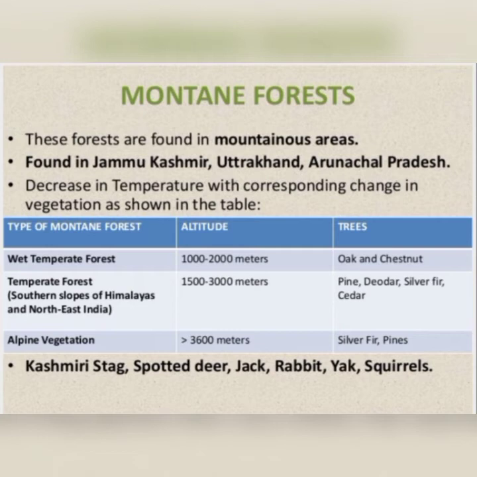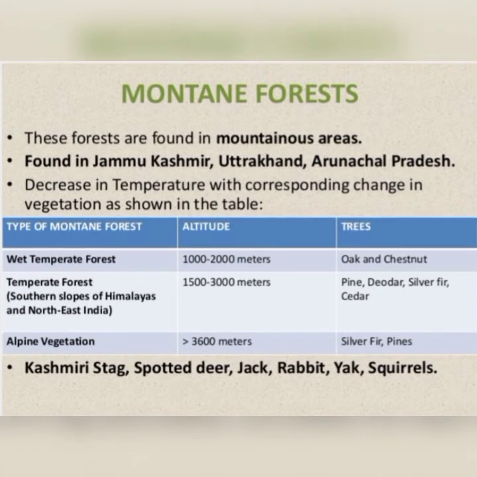At a greater height, near 3600 meters and above, you will see silver fir and pines. And if you go much higher, you will see that most of the land surface has alpine grassland or a few trees. You will see silver fir and pines, but higher up, grassland will be there, and much higher still, you will see glaciers full of ice land.